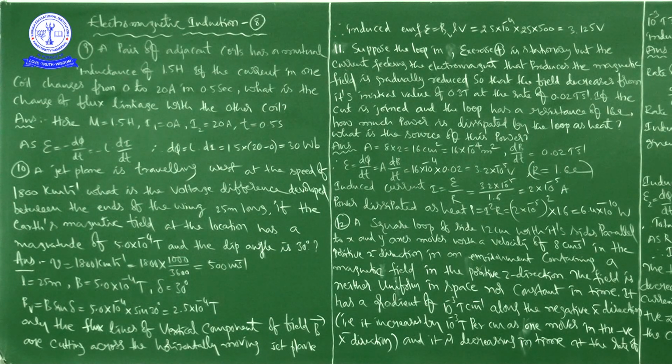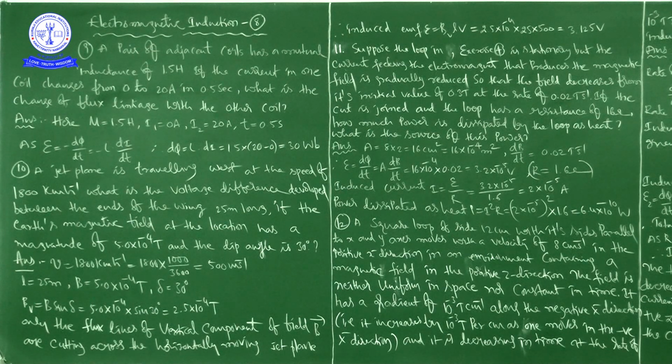Problem number 10. A jet plane is traveling west at the speed of 1800 kilometers per hour. What is the voltage difference developed between the ends of the wing, 25 meters long, if the Earth's magnetic field at the location has a magnitude of 5.0 into 10 to the power of minus 4 Tesla and the dip angle is 30 degrees?